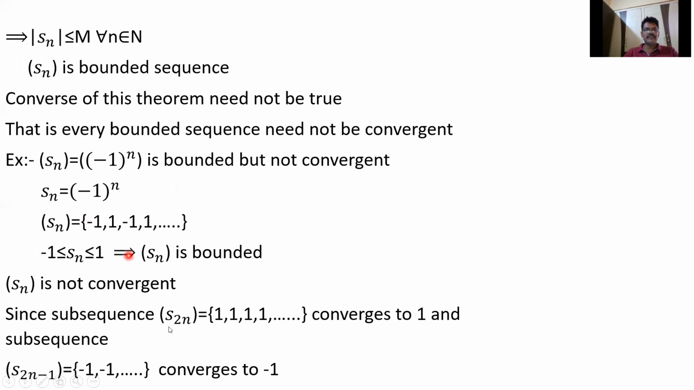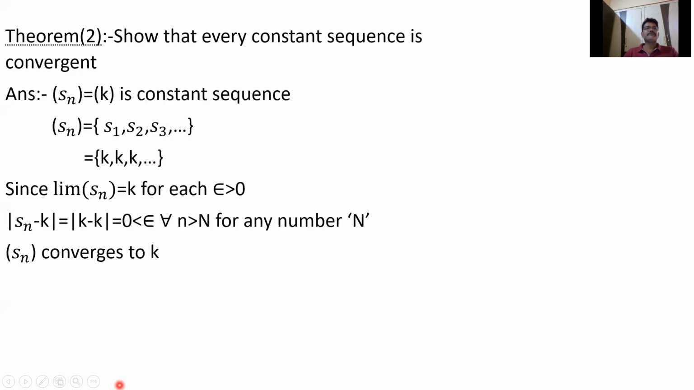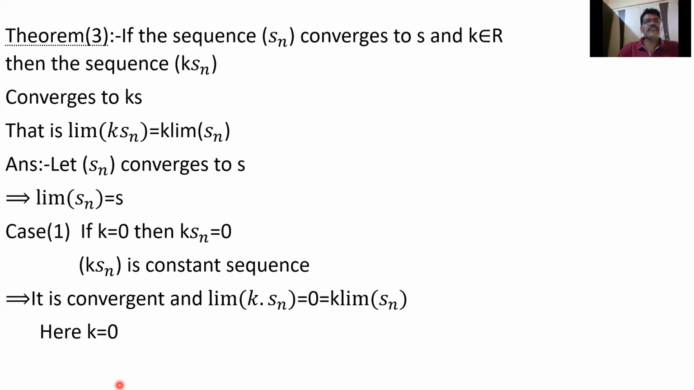It is a constant sequence S2n. It converges to 1. S2n minus 1 is a constant sequence. Here, in case of k is 1, here k is equal to minus 1. We see another thing.